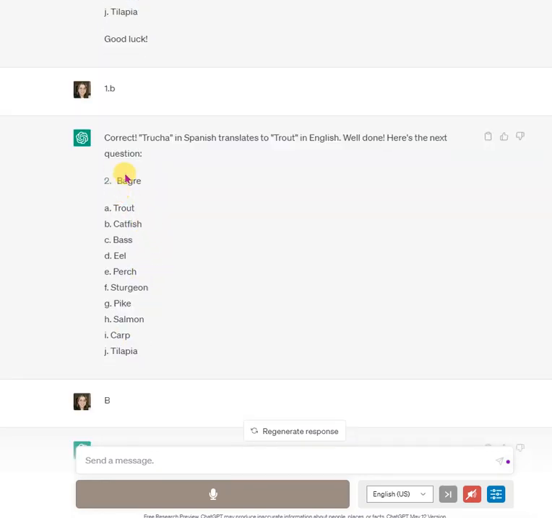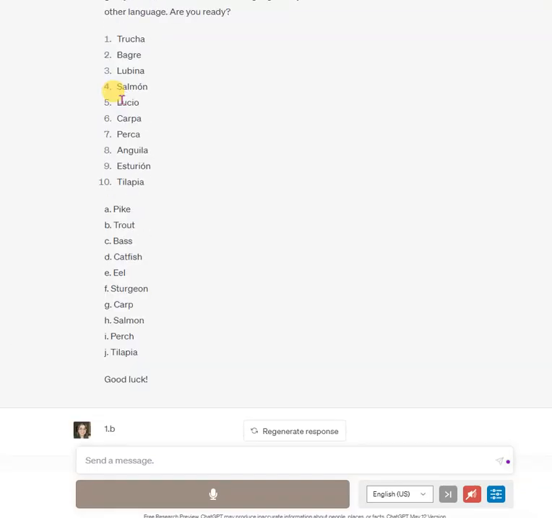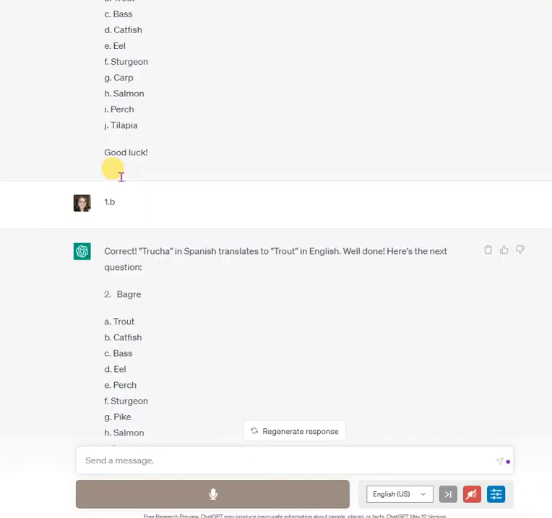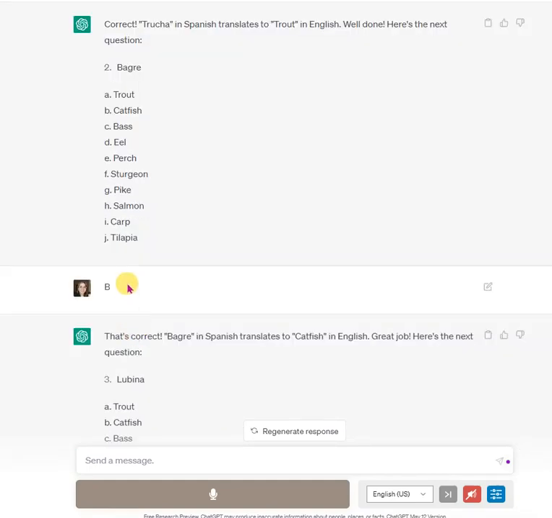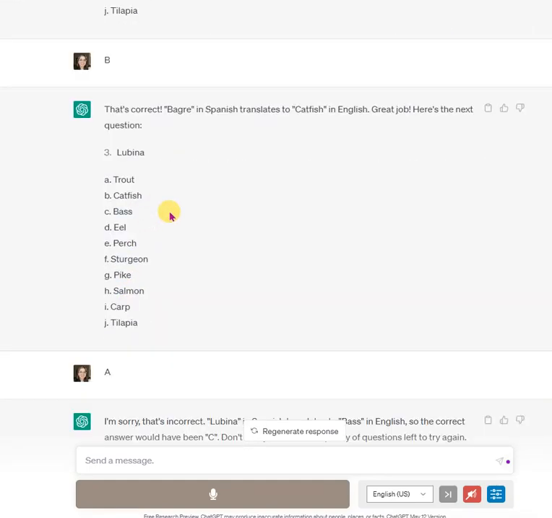Now it learns that I don't want to have the entire list of terms, even without me saying so. And so now it's giving me just one term for me to identify in Spanish, and then it's giving me all the options in English. I give it the answer, and it confirms that it's correct. And it continues with the same method, the same system.